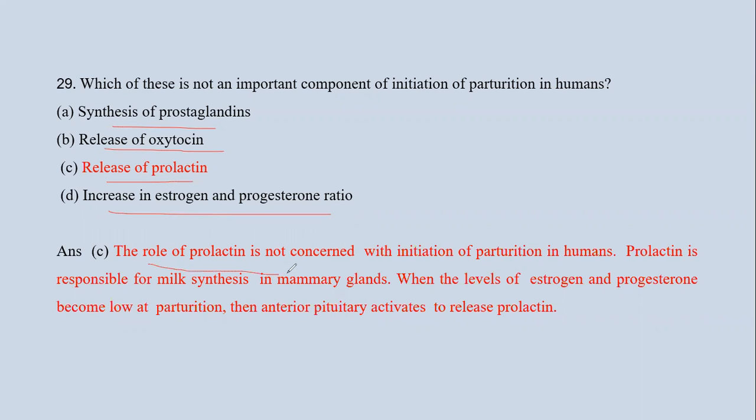Now the role of prolactin is not concerned with the initiation of parturition in humans, and prolactin is responsible for milk synthesis in the mammary gland. Now, when the level of estrogen and progesterone becomes low at parturition, the anterior pituitary activates to release this prolactin. So option C is the correct answer, that is release of prolactin.